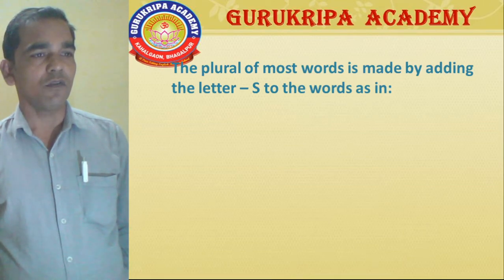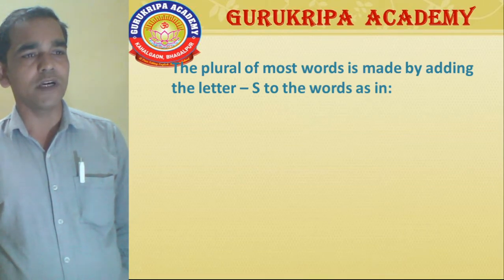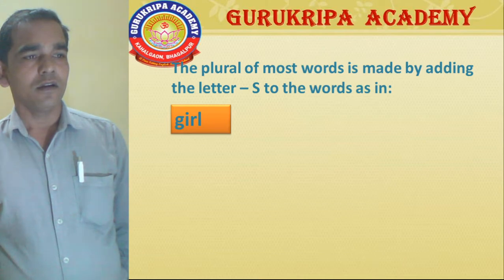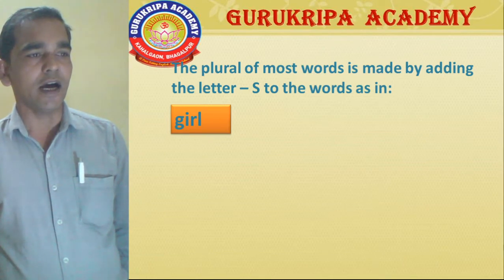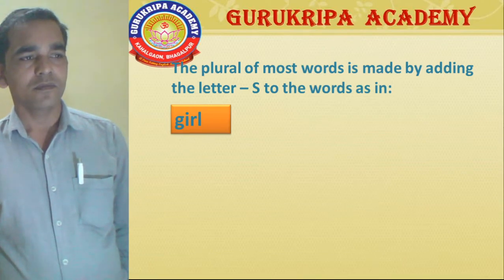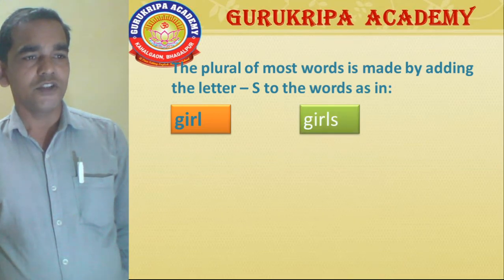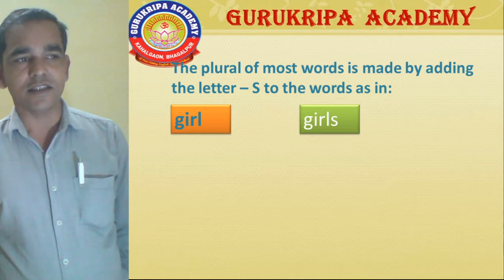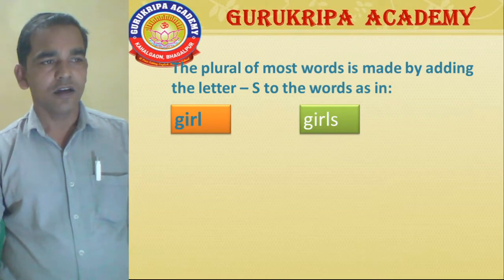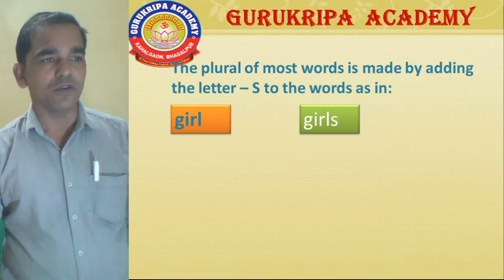Students, the plural form of most words is made by adding the letter S to the word. Look, G-I-R-L, girl. Girl is a singular noun. And G-I-R-L-S, girls. Girls is the plural form of the noun. You know better.